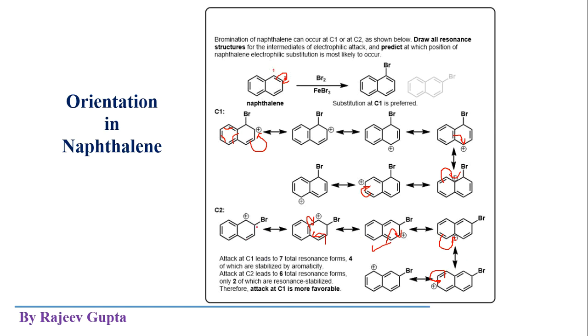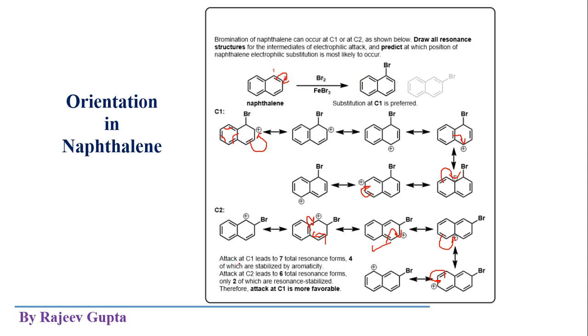if we make substitution on carbon number 2. So obviously that intermediate will be more stable where the number of resonance structures is more. So here 7 and here 6. So the addition or substitution on carbon number 1 will give the more stable intermediate. So obviously we get 1 bromo naphthalene. So it will be the major product according to this stability of these Wheland intermediates.